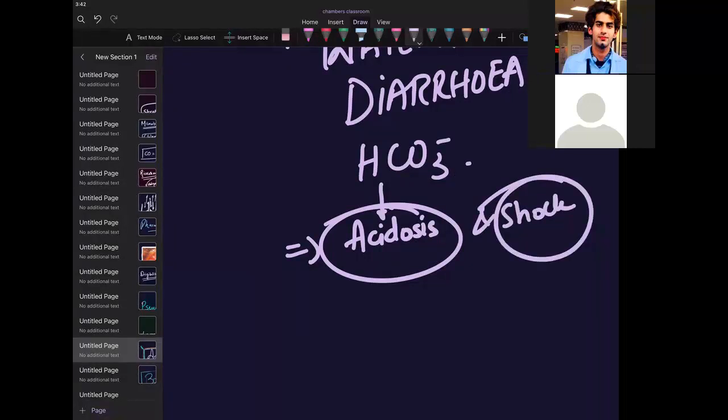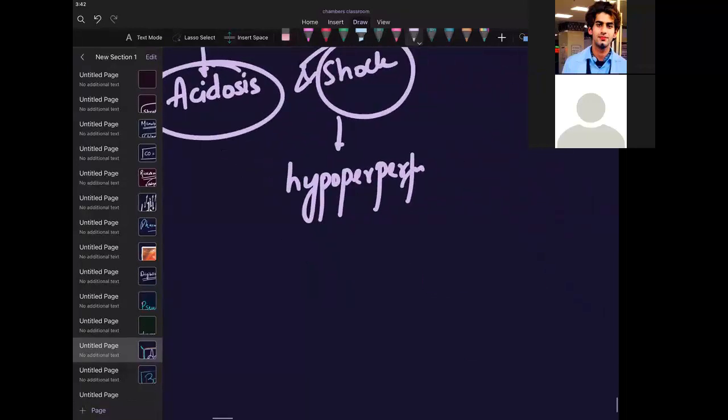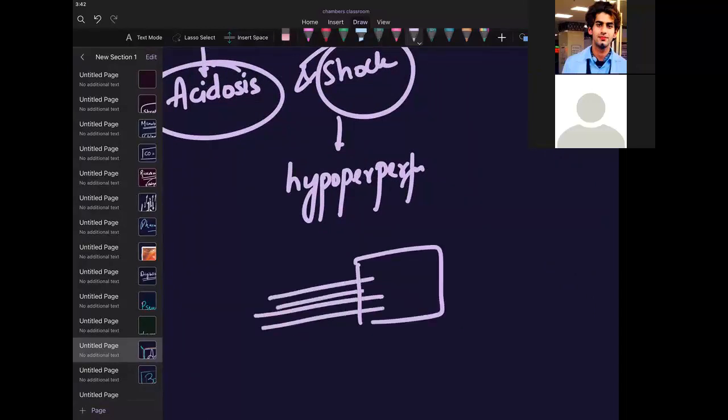What is shock? Shock is a state of intense hypoperfusion. Hypoperfusion means your tissues are not receiving the proper amount of fluid or blood. So this will lead to shock. You have to treat this patient, otherwise the patient will die of shock and acidosis.